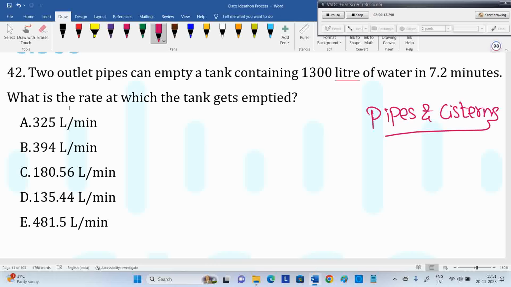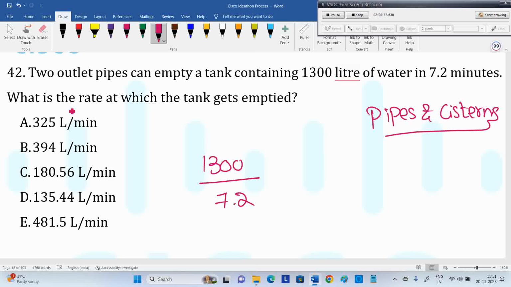7.2 minutes. Now, what is the rate? Suppose you are walking 1300 kilometers in 7.2 minutes. What is the kilometer per minute? Speed is distance by time. Here, tank capacity is 1300 liters, or 1300 kilometers, and you are doing that in 7.2 minutes. They are giving options in liters per minute only. So what's that? It is 1300 divided by 7.2.